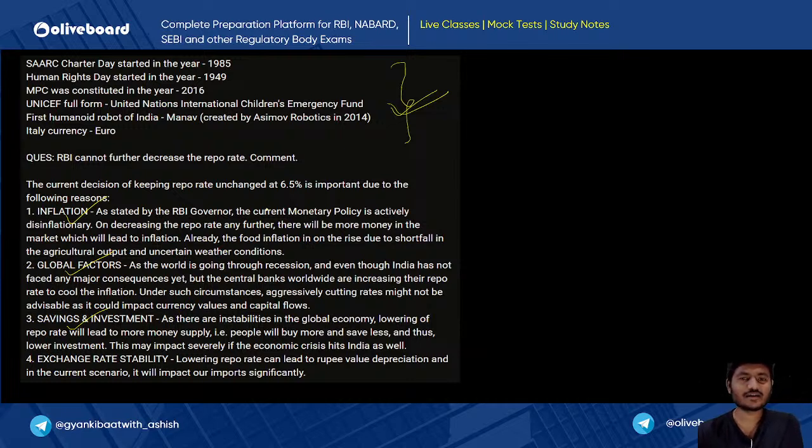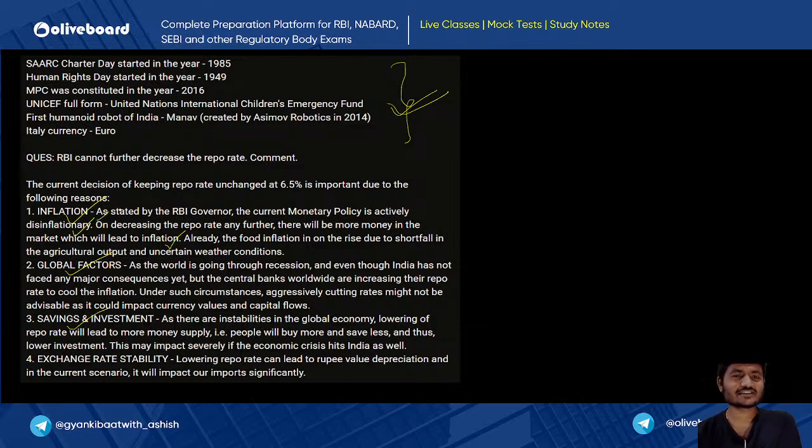As stated by the RBI governor, the current monetary policy is actively disinflationary. Actively disinflationary is the current policy. On decreasing the repo rate any further, there will be more money in the market, which might lead to inflation. This is the first point that she has written.